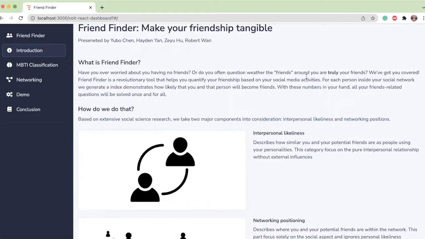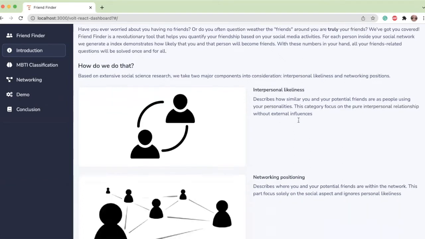Friend Finder is a revolutionary tool that helps you quantify your friendship based on your social media activities. For each person inside your social network, we generate an index that demonstrates how likely you and that person will become friends. With these numbers at your hand, all your friends-related questions will be solved once and for all. So how do we do that?